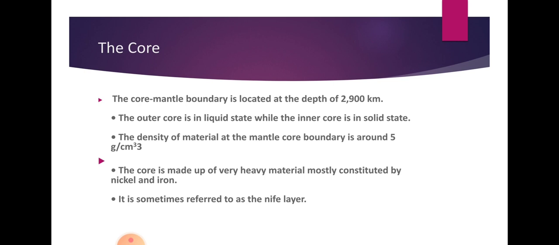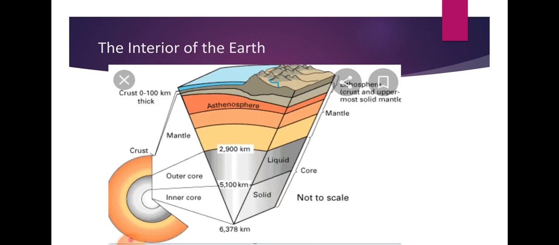The core is made up of very heavy materials, nickel and iron. Iron is called ferrous, so sometimes we call this core Nife: Ni for nickel and Fe for ferrous, which represents iron. So this is the structure of the earth.